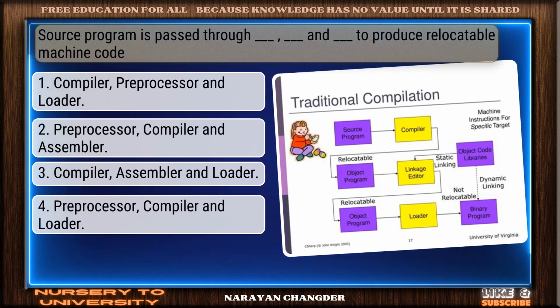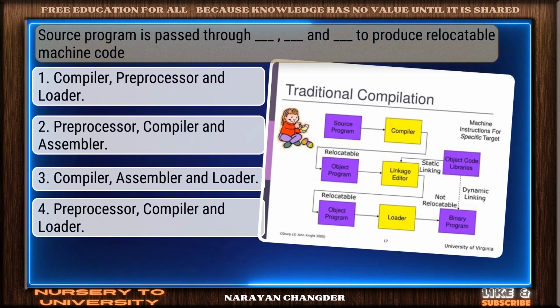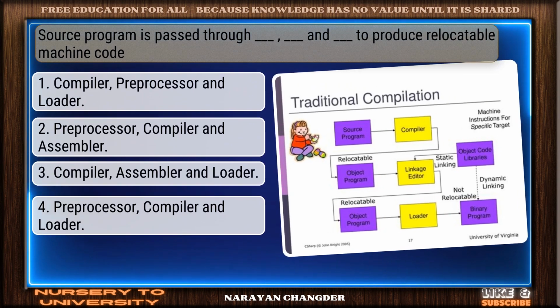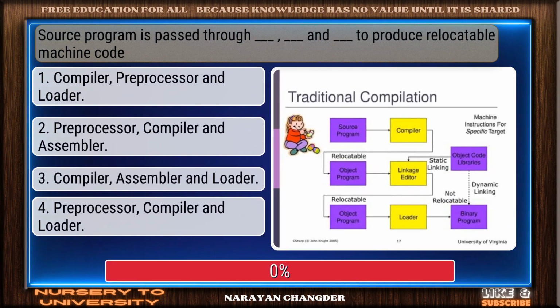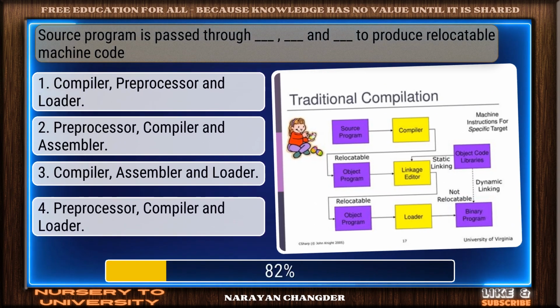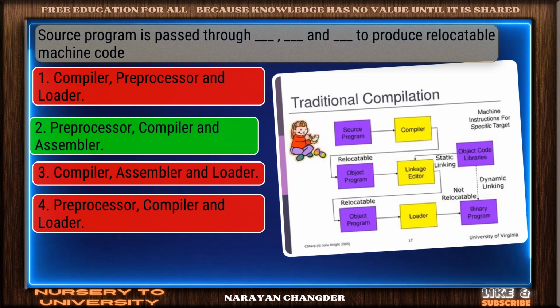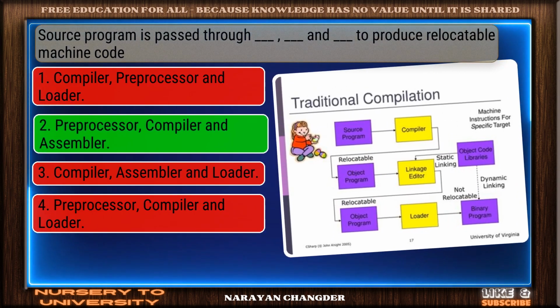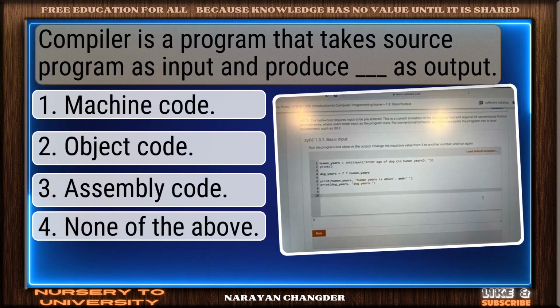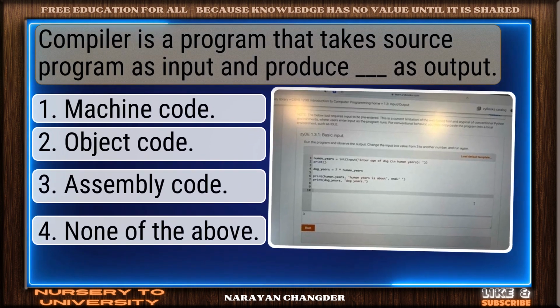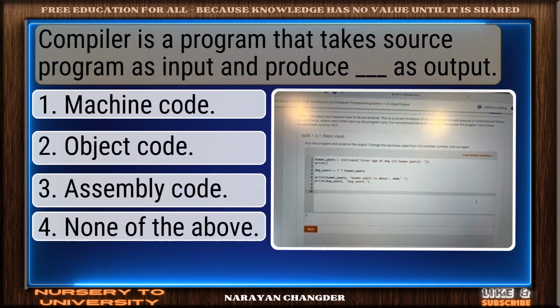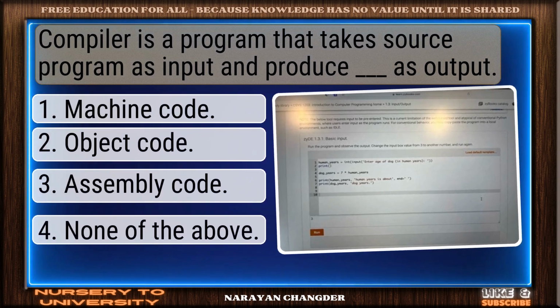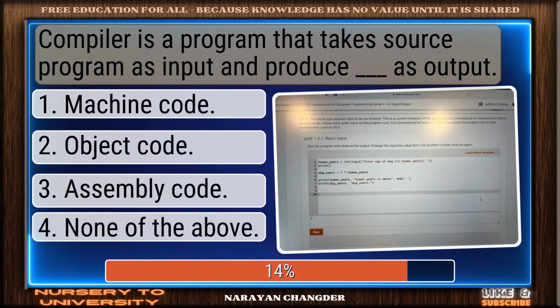Question number 16. Source program is passed through a, the, and dash to produce relocatable machine code. Solid response. Preprocessor, compiler, and assembler is a valid choice. Question number 17. Compiler is a program that takes source program as input and produces dash as output.